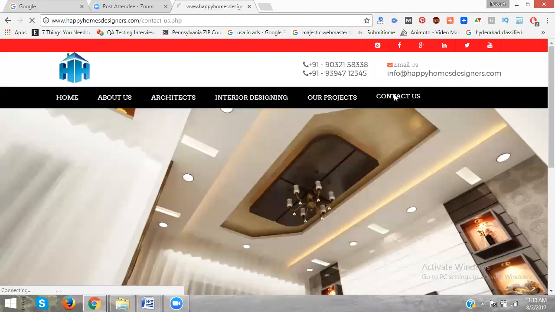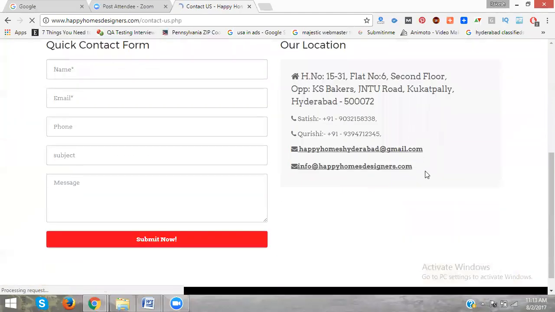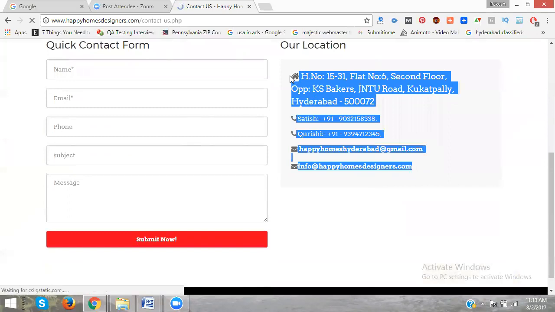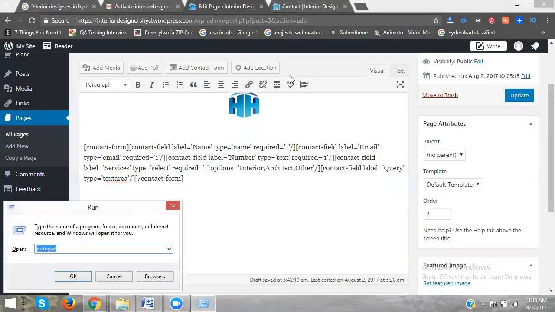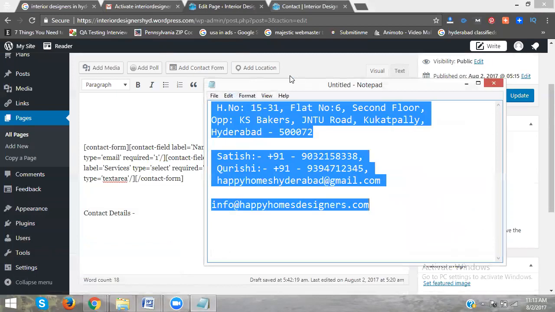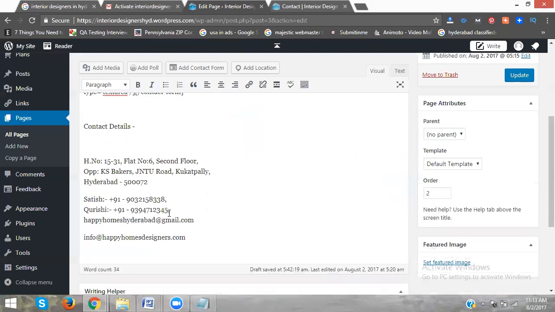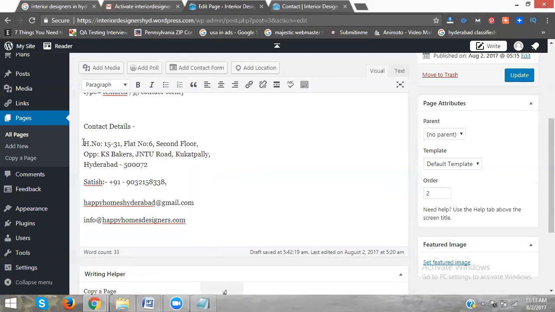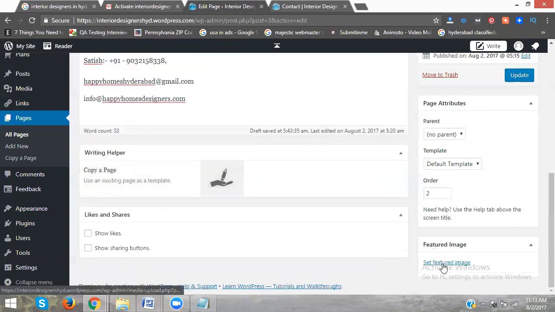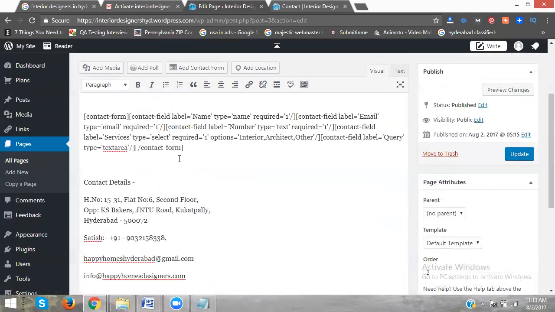Now here, let's go to here. Just do the copy paste for the blog. You have to paste onto the website. If you copy content from a website to a blog, don't do that one. Already discussed yesterday. If you are creating anything from any kind of website, don't copy from one website to another website. That is called copy stake. This is copied content. Now what you are creating is every piece of information along with the Gmail address. Now set the feature email, which will be called our logo. It's done. This is the information about that one.